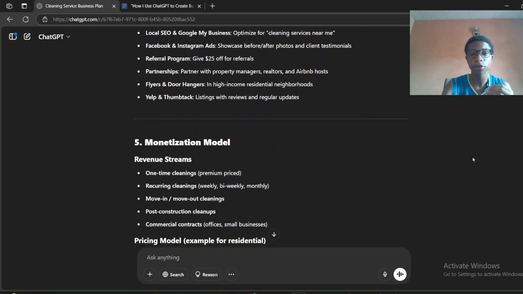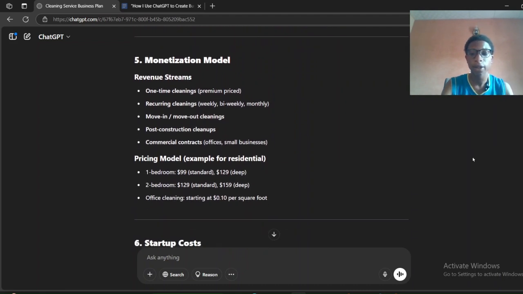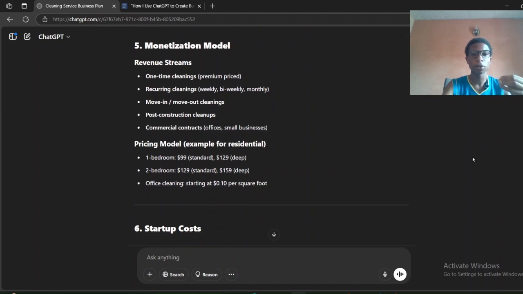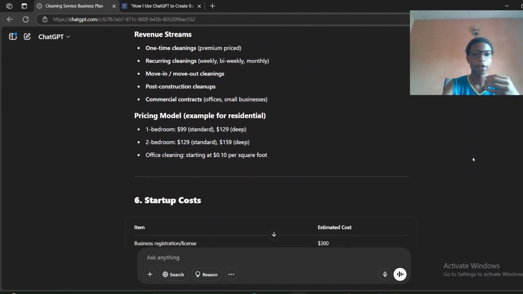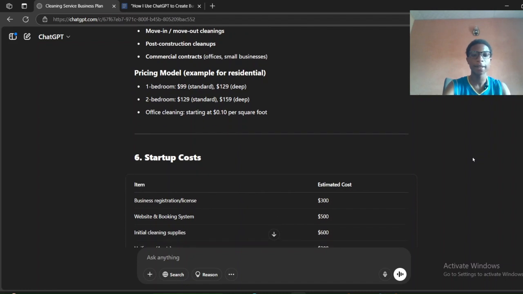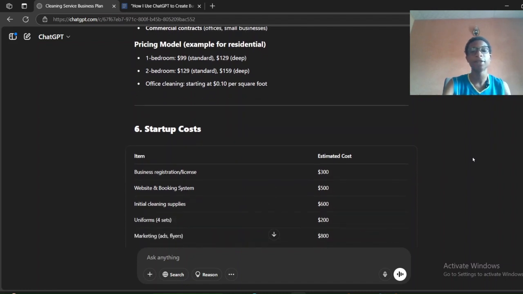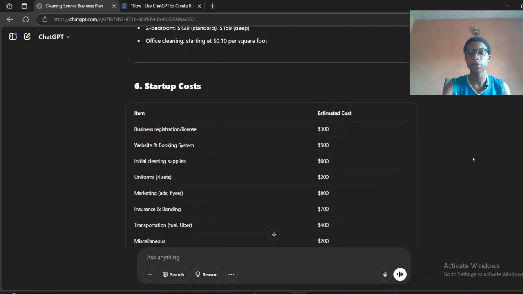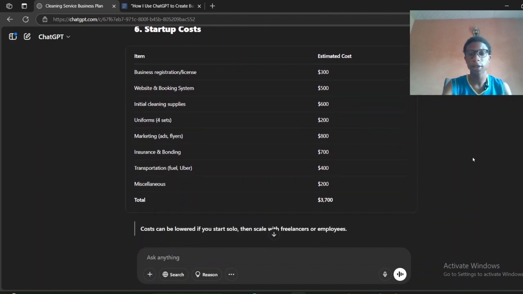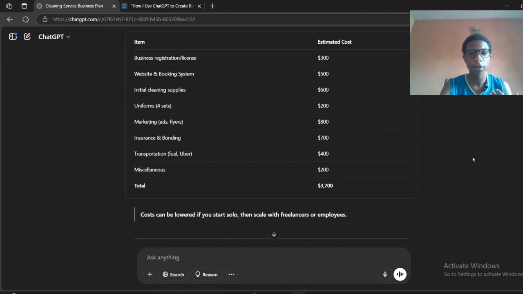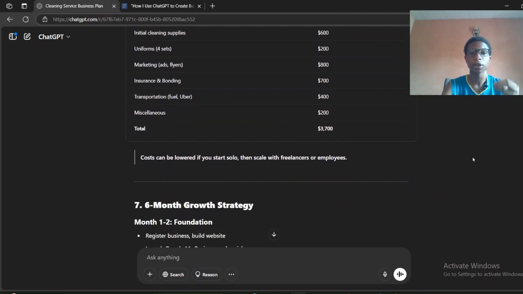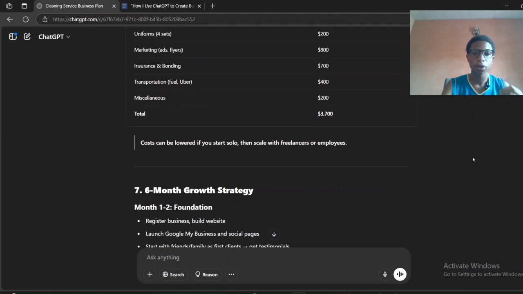It gave us the revenue streams, pricing model, and startup costs, the items that we use, and it even gave us the estimated cost of using it. So if you're in the US, this is the estimated cost, but I don't know, blah blah blah. But this is what this prompt secured. It's simple. This is very easy.